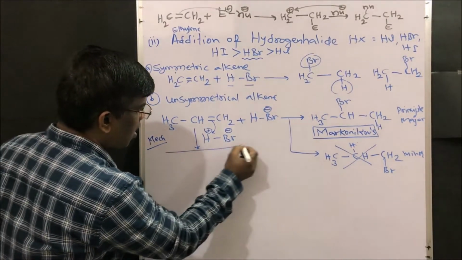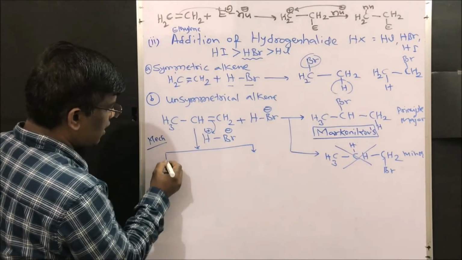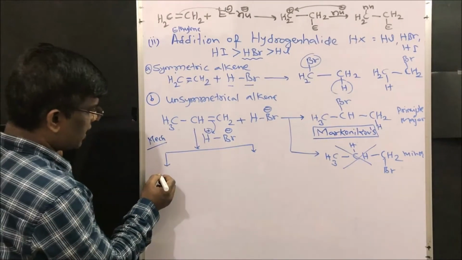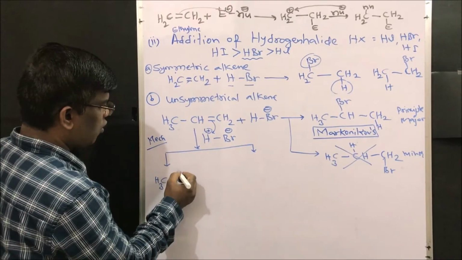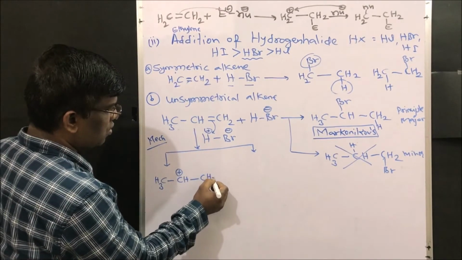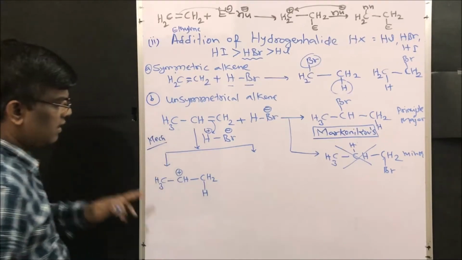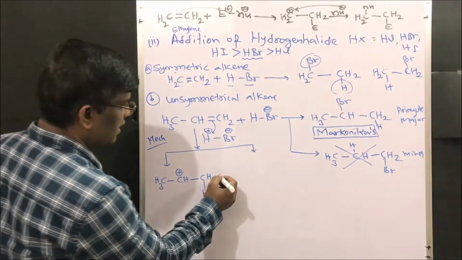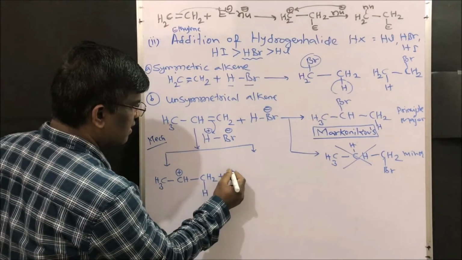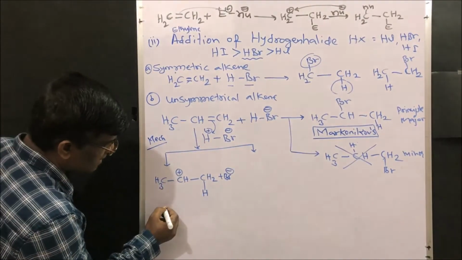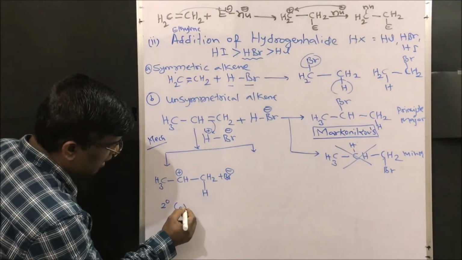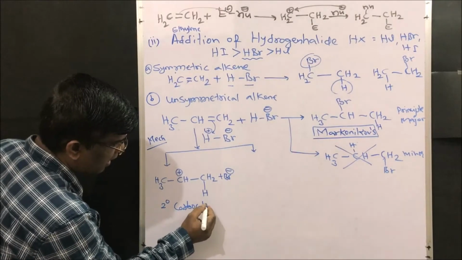So it may give two carbocations. CH3, CH, carbocation, CH2, hydrogen here. Bromine minus will obviously be here. So what is the carbocation here? This is a secondary carbocation.